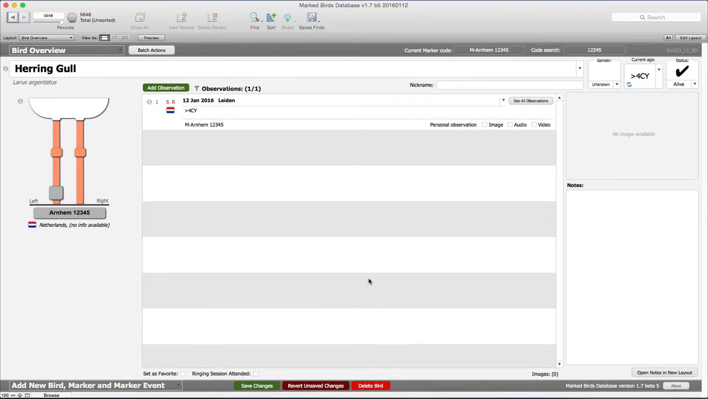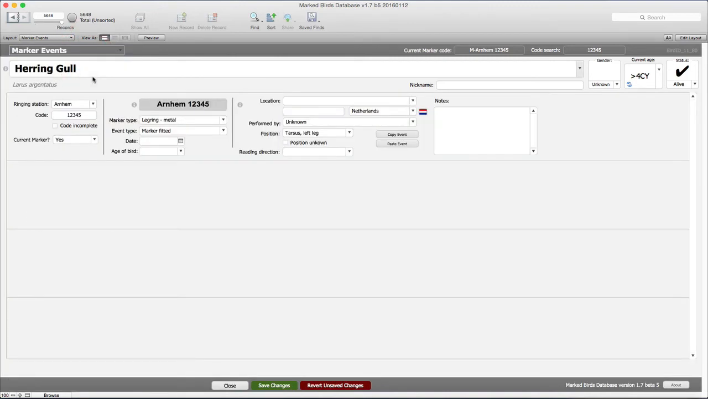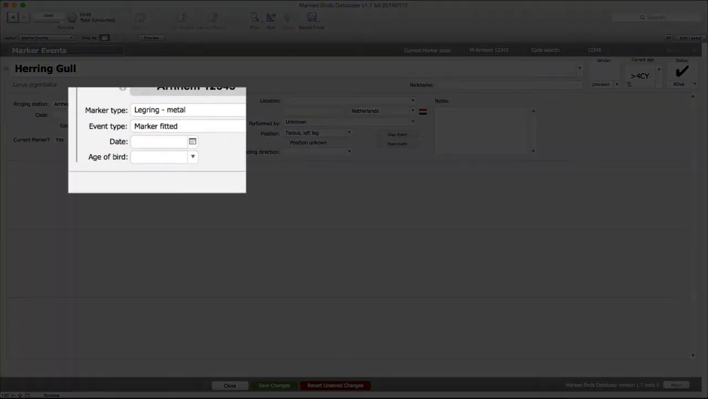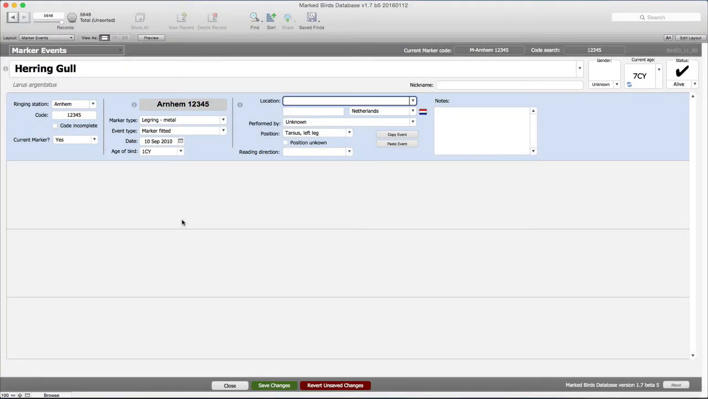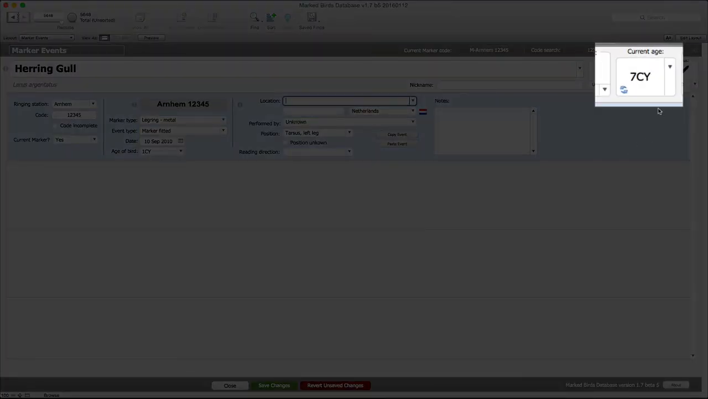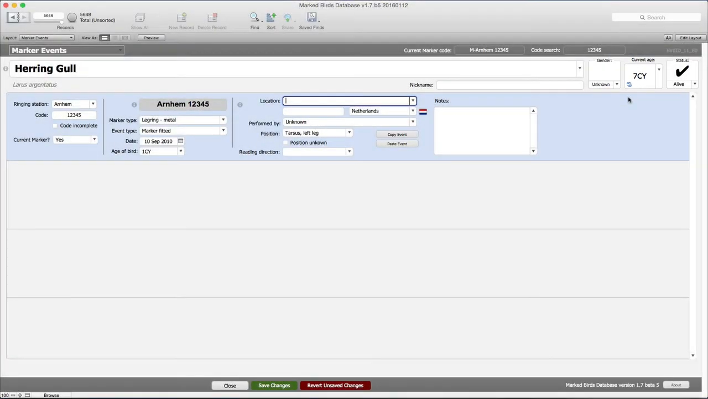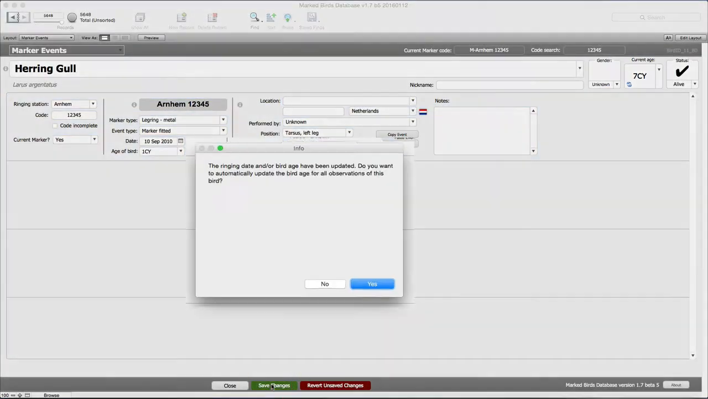Now the next step in the process is of course to submit your observation, and then hopefully you will get the ringing details back. And then you can update the details in the system. So let's do that. Let's go to the marker events. Let's say that we've received information that the bird was ringed, well, I don't know, 10th of September in 2010. And it was ringed as a first calendar year. And as you can see, as soon as that information is available, the current age is automatically updated. So I can save those changes.